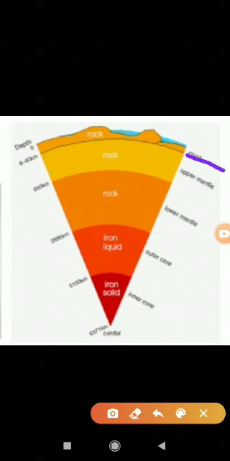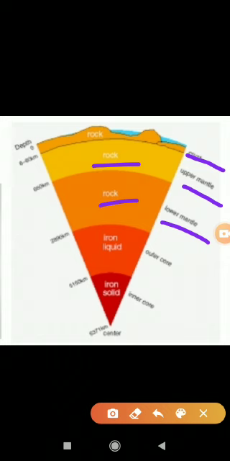So crust, mantle, upper mantle and lower mantle. So both are rock contained, and core is two parts. One is inner core, another one outer core. So inner core is a solid portion, solid iron content, but the outer core is a liquid iron content.